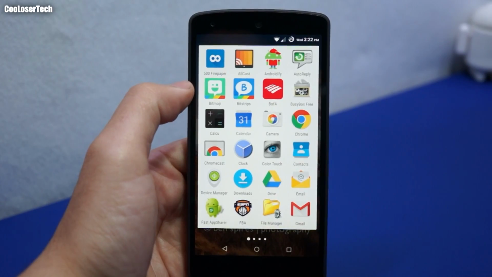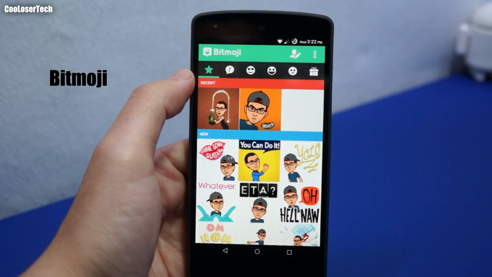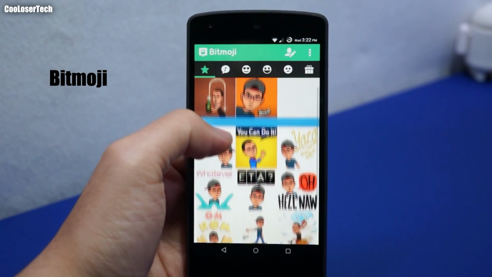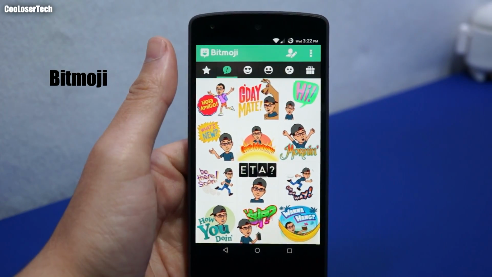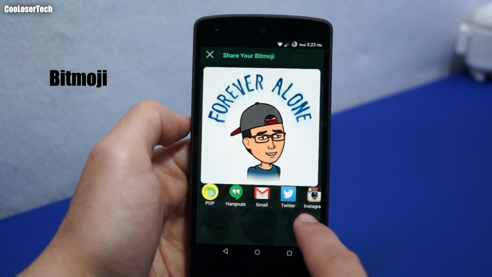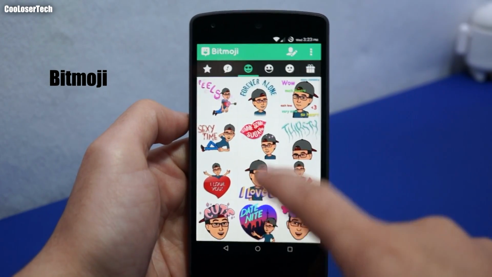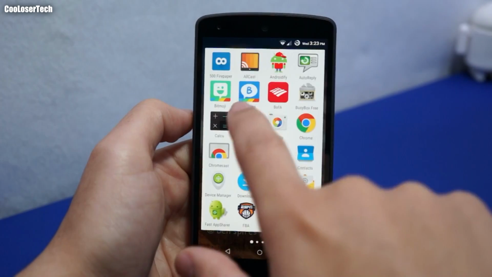Next we have Bitmoji, based off of Bitstrips, which lets you make quick little emojis with the face avatar that you created on Bitstrips. Send that to any of my social networks. I always like to respond with a lot of emojis. And then we have the Bitstrips app.